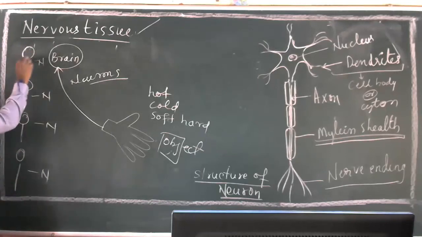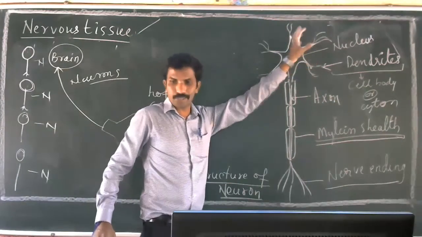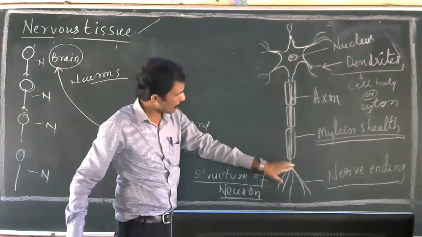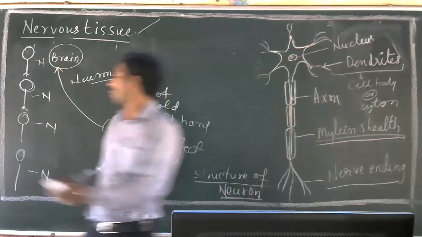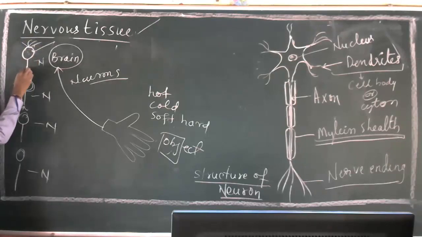See, this round part is called cyton, this is axon, this is nerve ending. Here the message is transferred. The message is always received by the dendrite. Dendrites will receive the message, then it is carried to the cyton. From the cyton it is carried to the axon, then from the axon to the nerve ending, and from the nerve ending it is transferred to the next neuron.